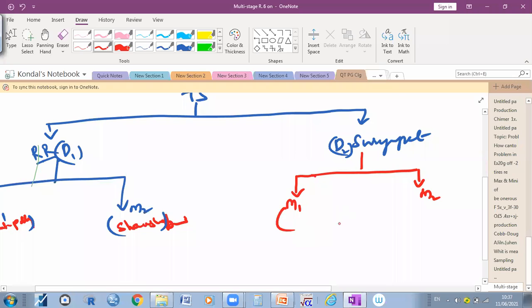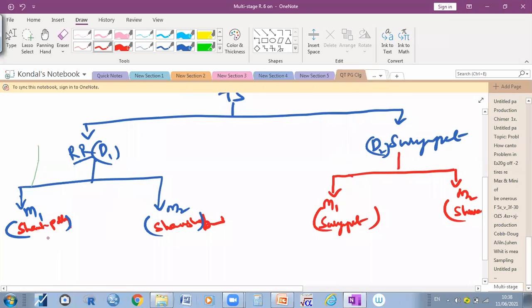Can you tell me one mandal name? One is Suryapet. Then another name: Chivemla. Okay, right. See, at the same time, next under the mandal, there are around 20 to 25 villages, right?